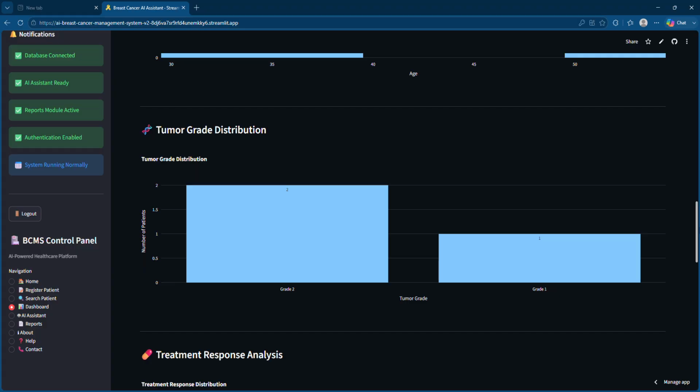Apart from this is the tumor grade. As I told you, the grade 2 patients are two. It is showing here tumor grade 2 patients. So two patients have grade 2, and one patient has a grade 1 tumor. That is the size of the tumor cell or the breast cancer cell, right?